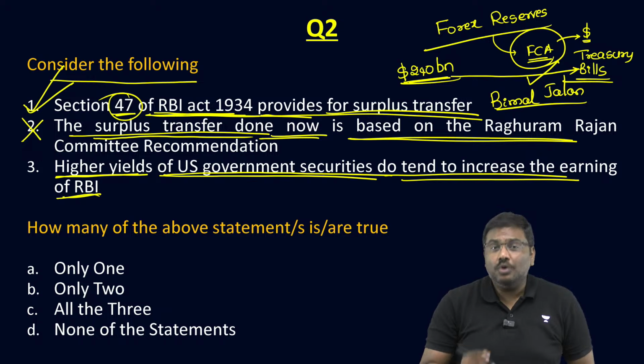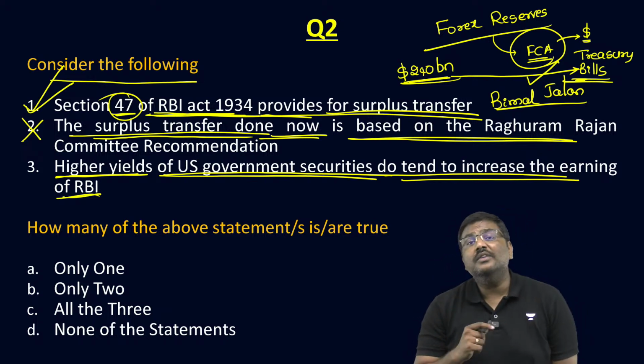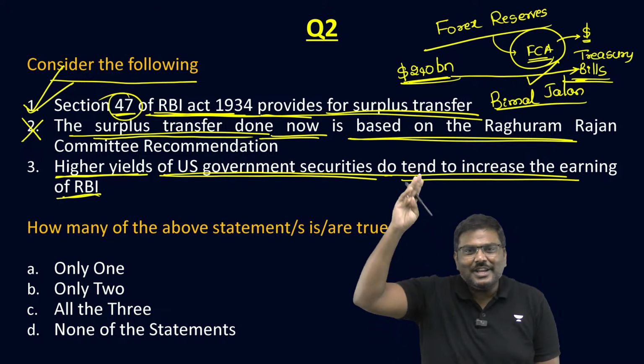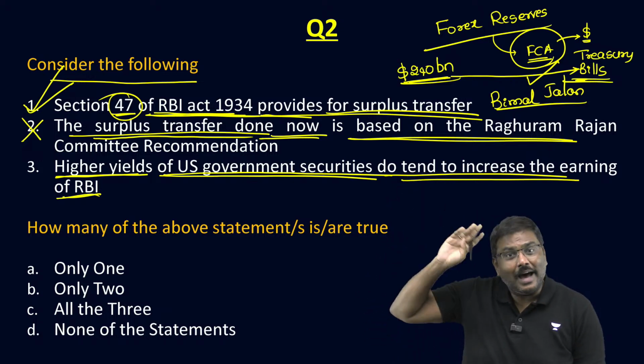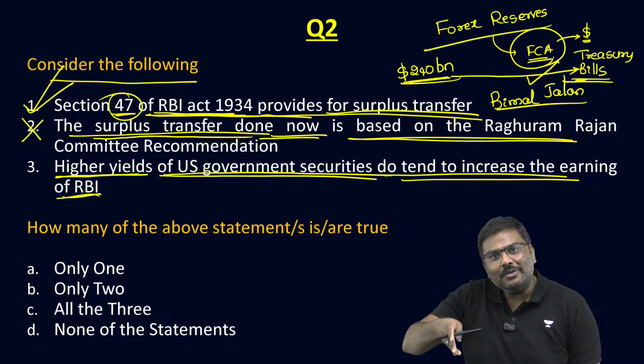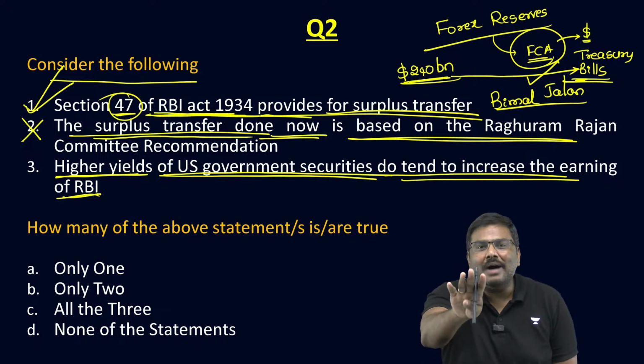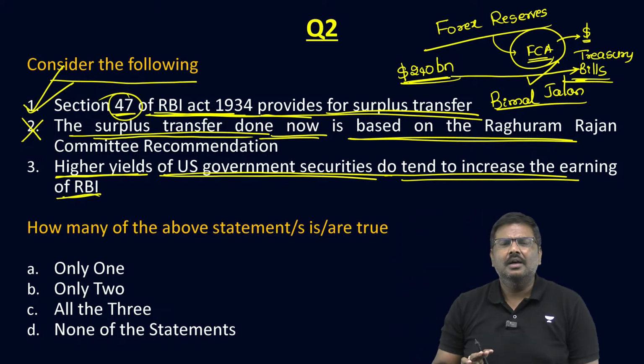$240 billion. Total amount of investment was $240 billion. Right? The forex reserve is essentially around 600 plus billion. Out of that, 240 billion is sitting in US treasury bills itself. Now answer to my question, very simple question by the way.